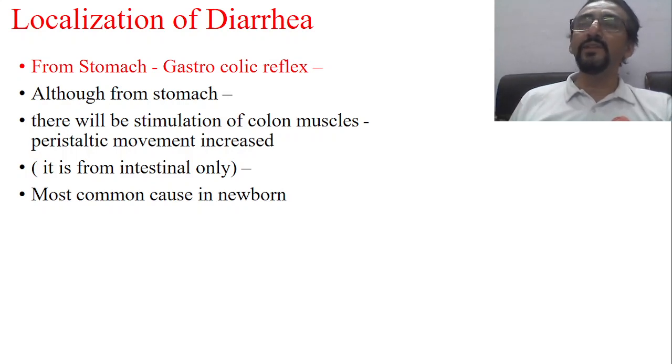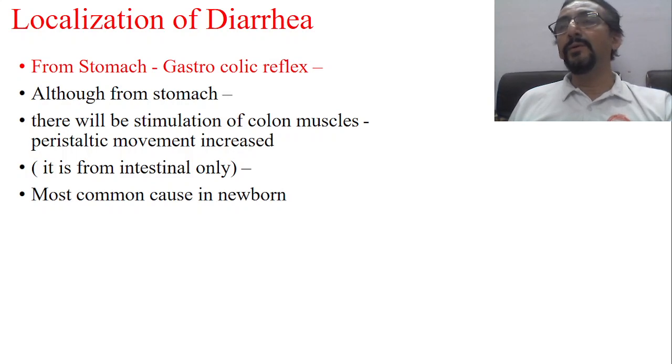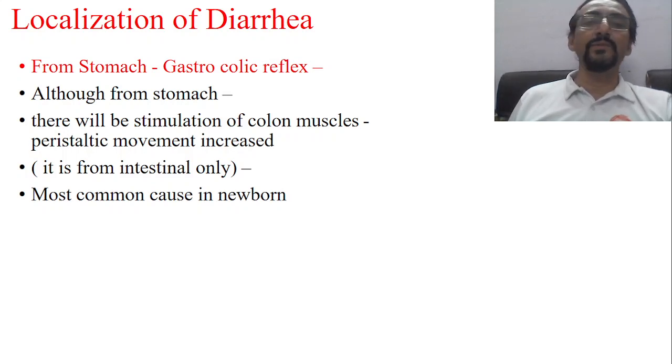So most of the time we say stomach may not lead to a case of diarrhea, isn't it? Stomach problems mostly lead to vomiting, but surprisingly here, although the starting point is the stomach, you will have diarrhea. So this is another exception. In case of newborns or infants, we will have the stomach as a cause of loose stool or increased frequency of stool, and that condition is called an exaggerated gastrocolic reflex. So this is one more important thing.